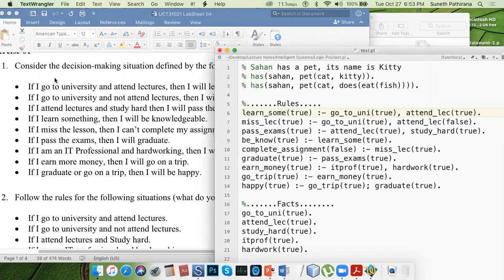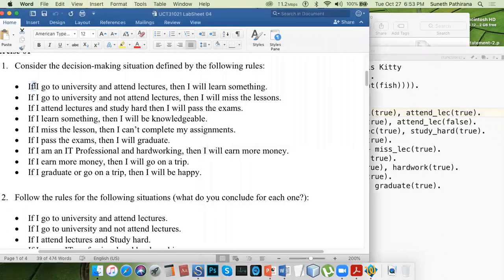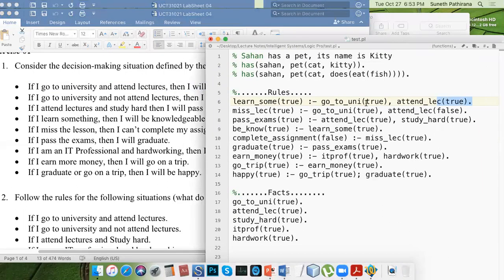So if anybody goes to university and attends lectures, then I will learn something. This is the way I have written that using Prolog: if you go to university and attend lectures, you learn something.